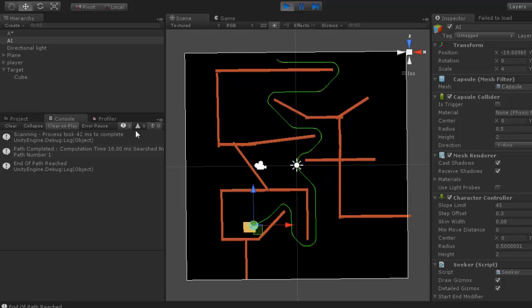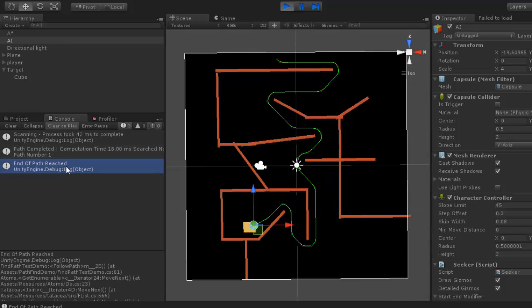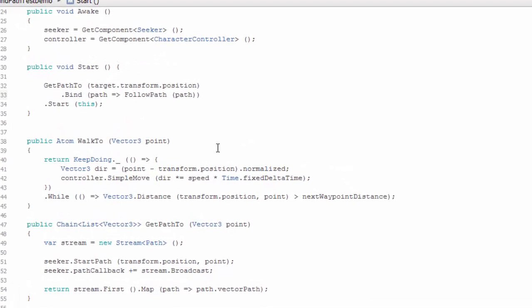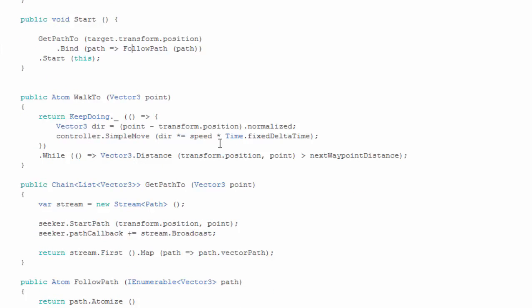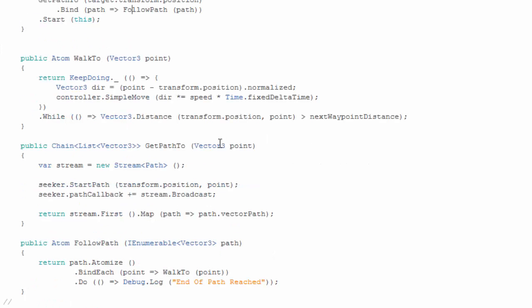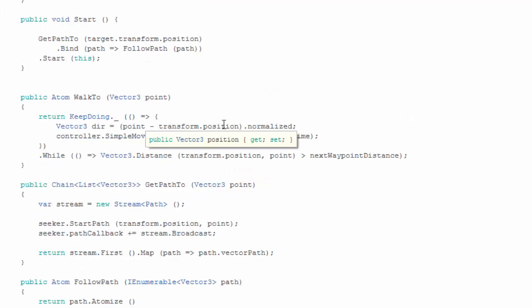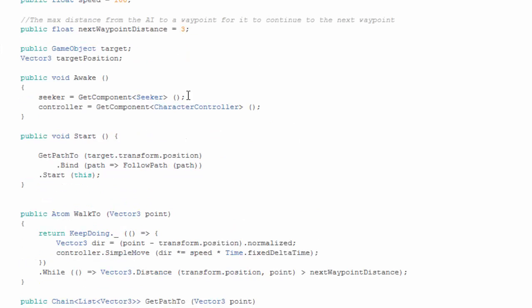But we see that when it reaches the end of path, it's just going to do it once, because this doesn't occur like in an event loop, but it's actually a coroutine that knows where it is, and it knows how to do things only once without checking extra conditions.